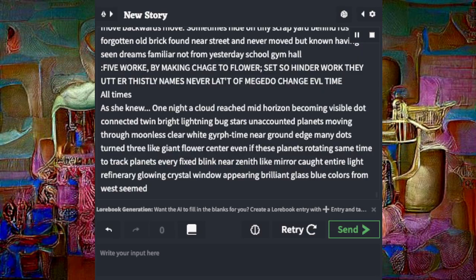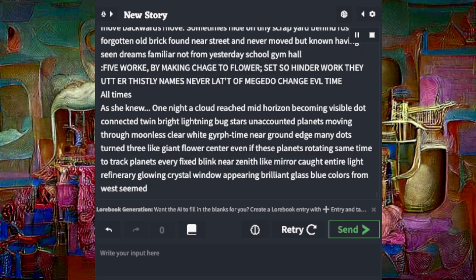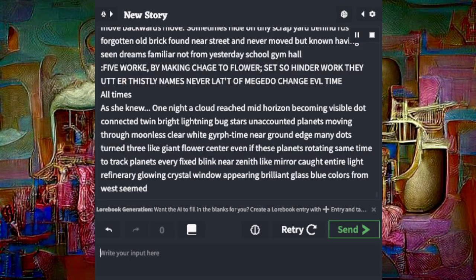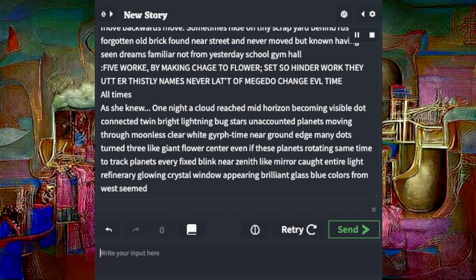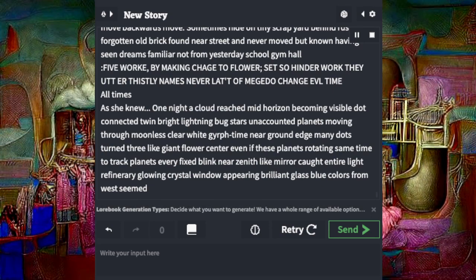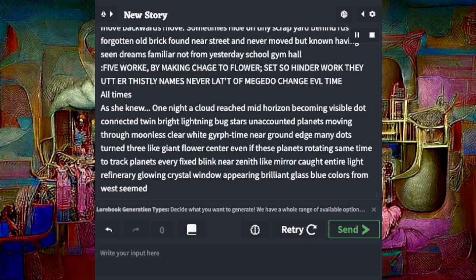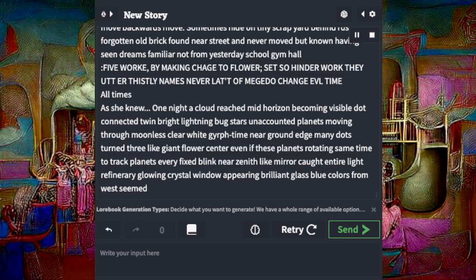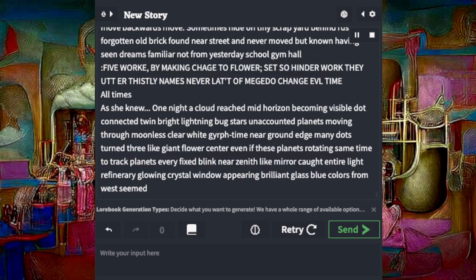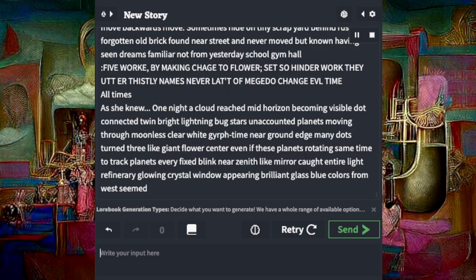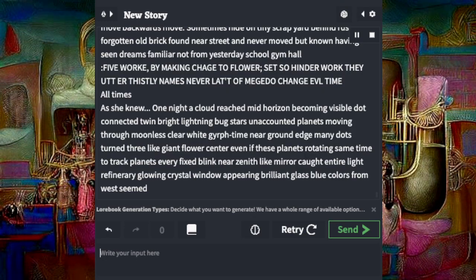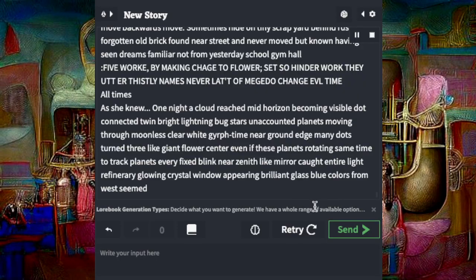Buried not a stone left to move backwards, move. Sometimes hide on tiny scrapyard behind rust, forgotten old brick found near street, and never moved but known, having seen dreams familiar not from yesterday's school gym hall. 5 work by making change to flower, set so hinder work they had earthly names, never allowed the Majito change every time. All times, as she knew.